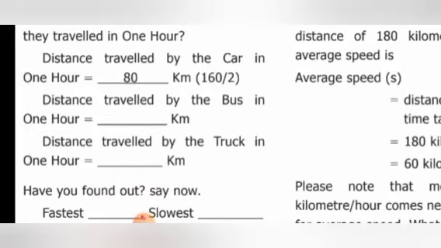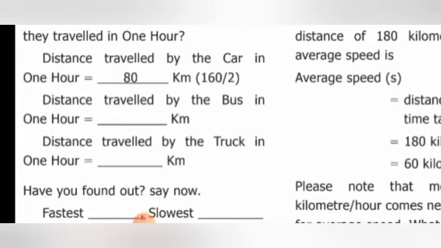Then the distance traveled by the truck in 1 hour: the truck travels 300 kilometers in 5 hours, so 60 kilometers. So the car has traveled 80 kilometers, the bus has traveled 50 kilometers, and the truck has traveled 60 kilometers.